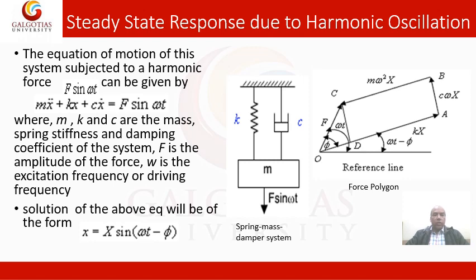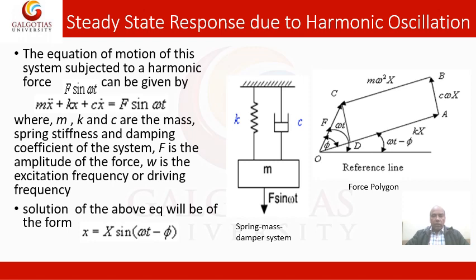The solution of the above equation will be in the form of x, small x sine omega t minus phi. This is basically a mathematical thing, which you have learned in mathematics, and based on that we'll solve the equations. Mathematically it can be solved, and it can also be solved graphically. This is the force polygon graph, and how it will be solved will be discussed in a later slide.